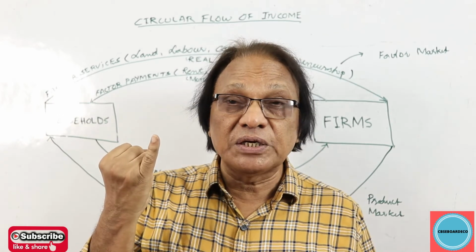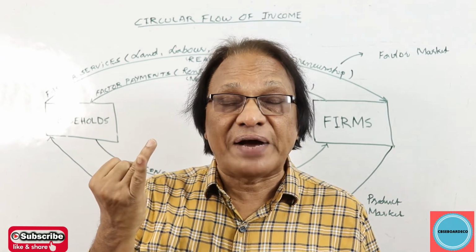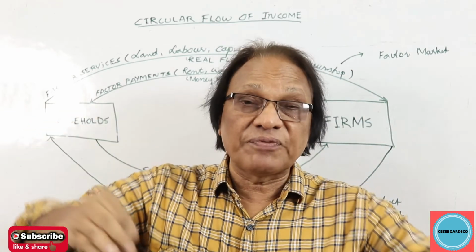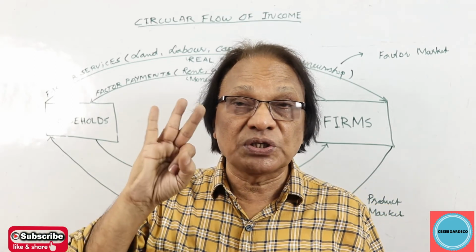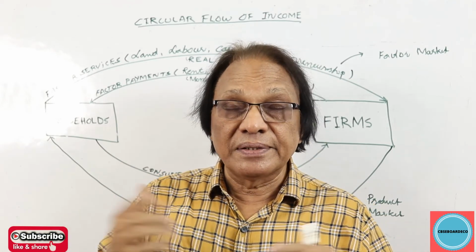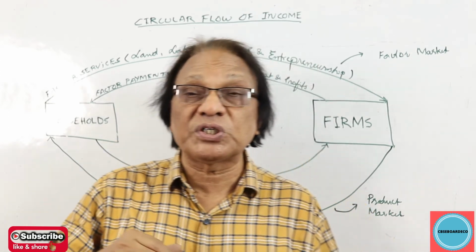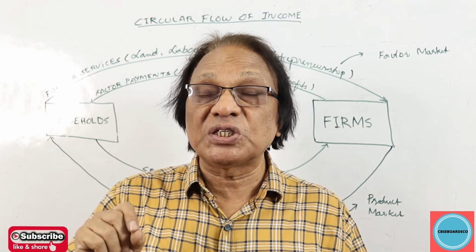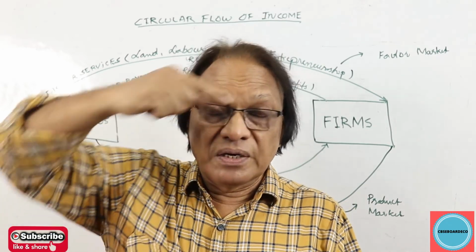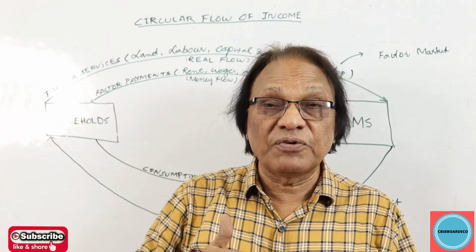Number one, here we take into consideration only two sectors: households and the firms. Number two, households own the four factors of production: land, labor, capital, and entrepreneurship. Number three, they provide these factor services to the firms to produce goods and services. Number four, the firms produce goods and services, sell them in the market, and the money which they realized, they give to the four factors of production. Land will get rent, labor will get wages and salaries, interest to the capital, and entrepreneur will get profits. That means here money flow is taking place from firms to the households. Every real flow has an opposite money flow.